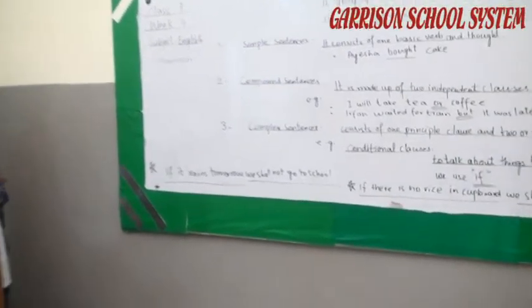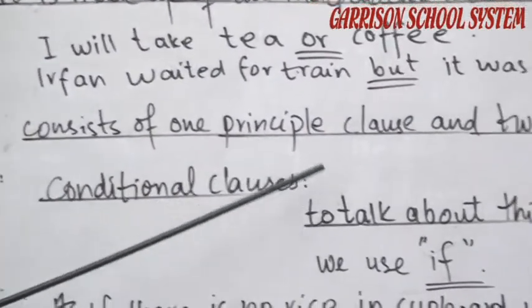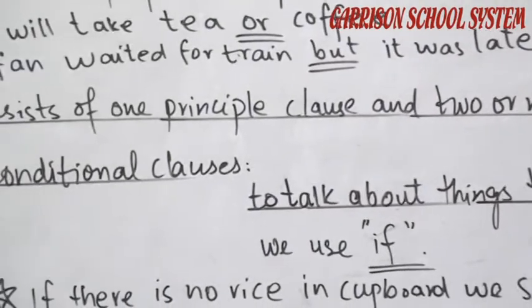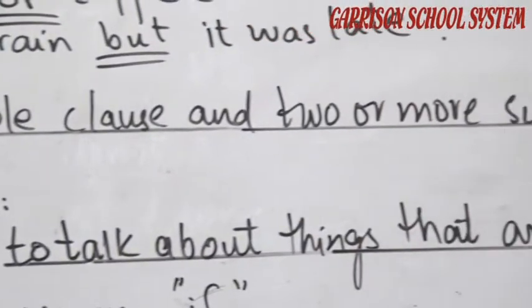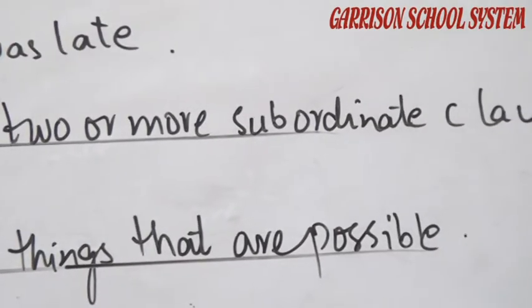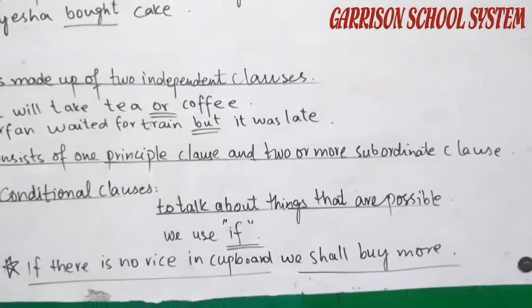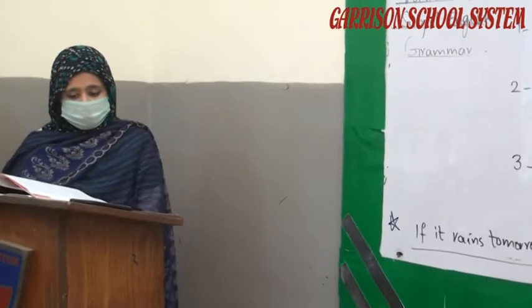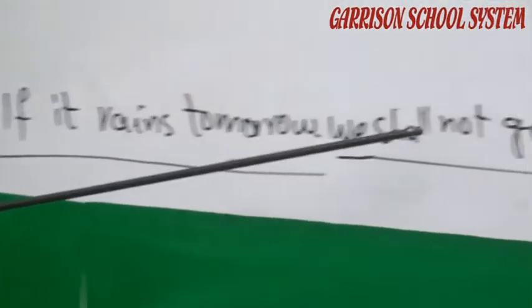So the next one, and the last one, is complex sentences. The complex sentences consist of one principal clause and one or more subordinate clauses. For the example of complex sentences, today we are going to discuss conditional sentences. What are conditional sentences? To talk about things that are possible, we use if in a sentence. A sentence with if is called a conditional clause, meaning there is a condition in the sentence. Here is an example of a conditional clause with if: if it rains tomorrow, we shall not go to school.